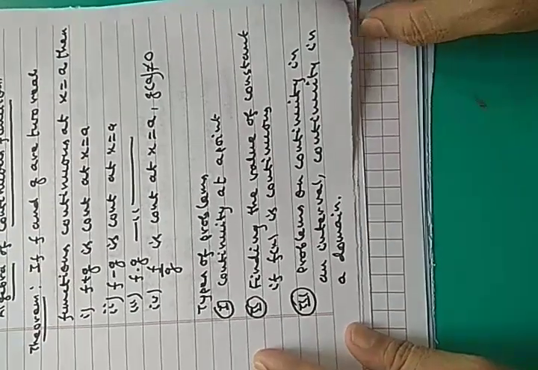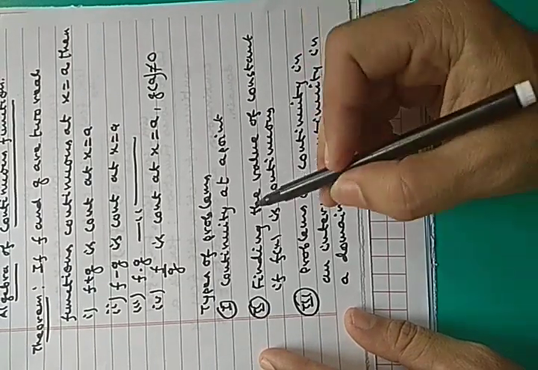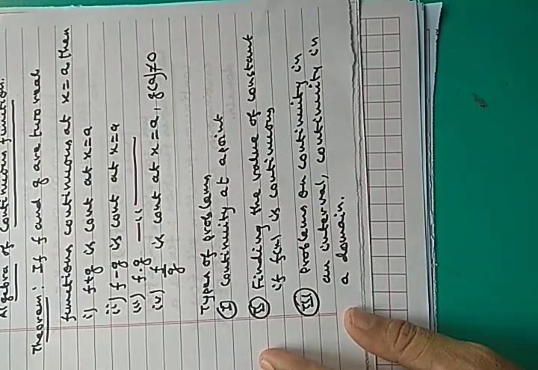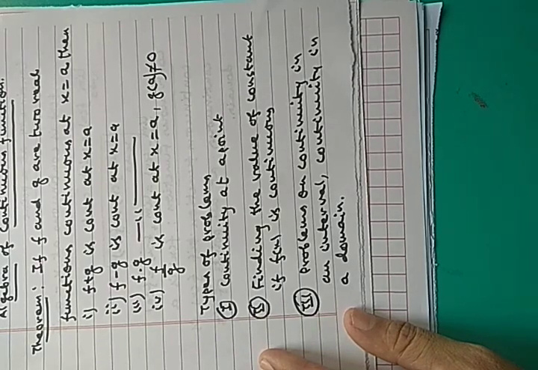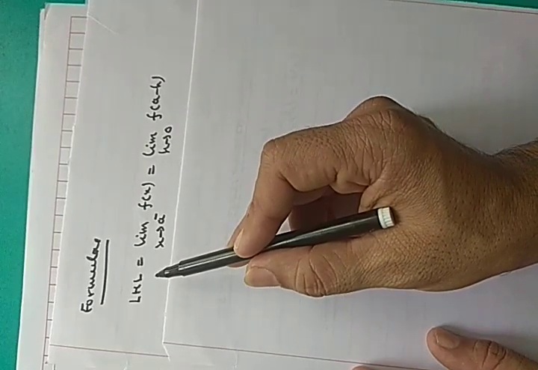So these types of problems we have to discuss. First we take continuity at a point. So this type of problem we will discuss. Before starting the problems, again we revise a few formulae. The first formula is how to calculate left hand limit.